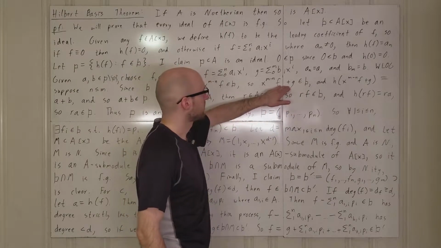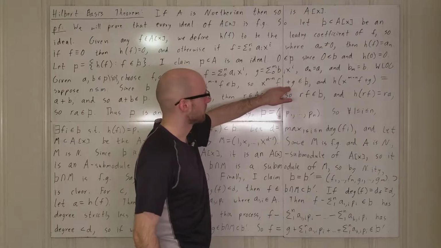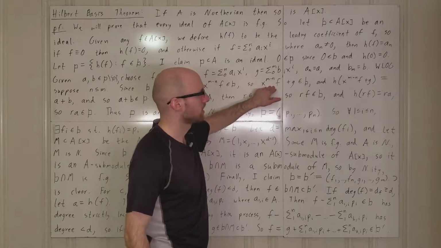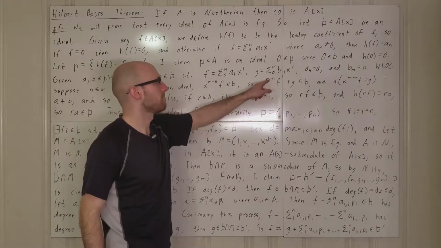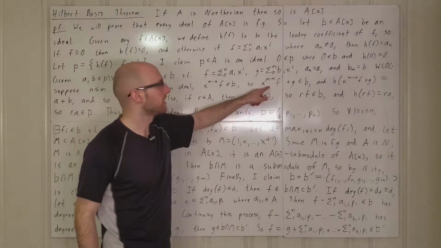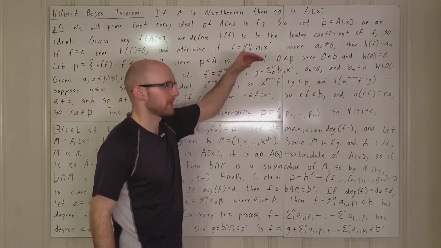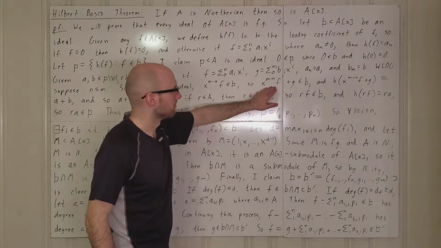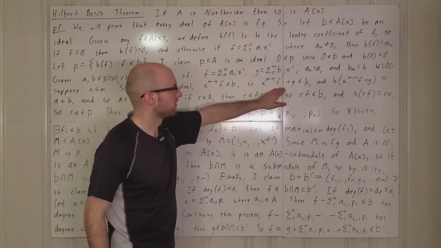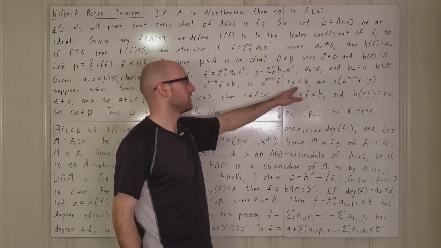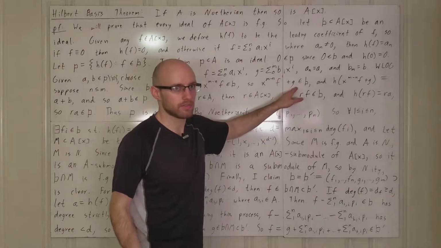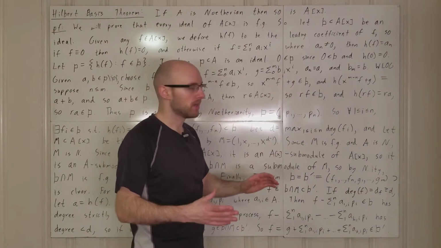And what is the leading coefficient of this? Well, the degree of this polynomial is going to be m, because we've used this x here to increase the power all the way up to m. And the leading coefficient of this is going to be a. And then, of course, this has degree m as well, and the leading coefficient is going to be b.